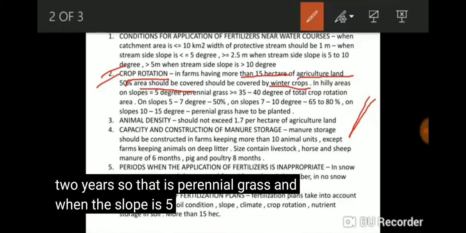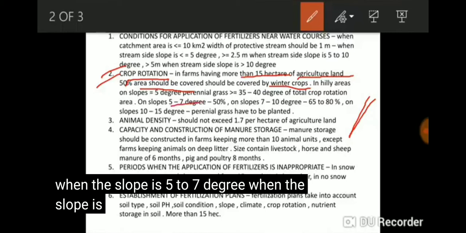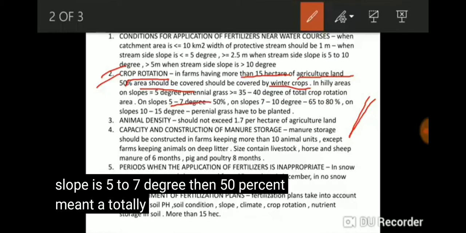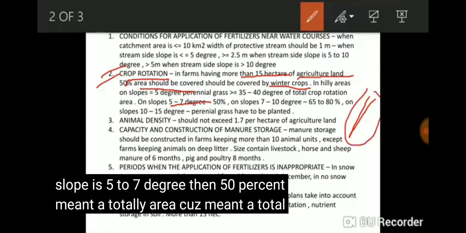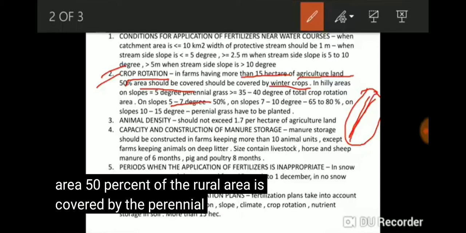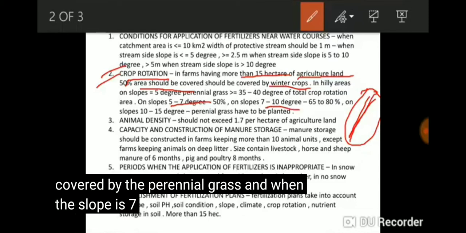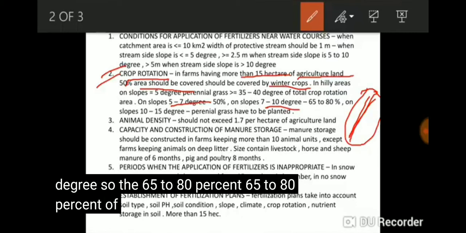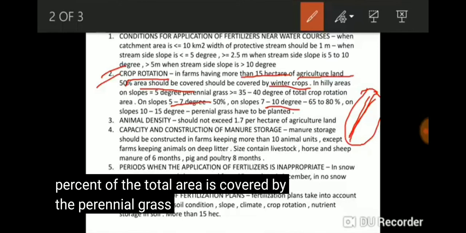And when the slope is 5 to 7 degree, 50% of the total area is covered by the perennial grass. And when the slope is 7 to 10 degree, 65 to 80% of the total area is covered by the perennial grass.